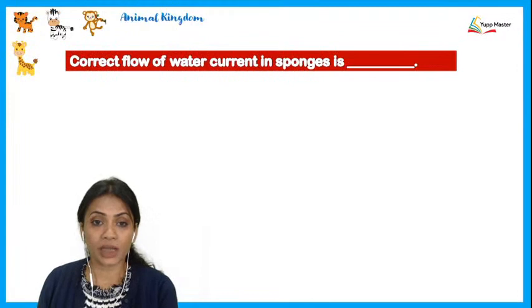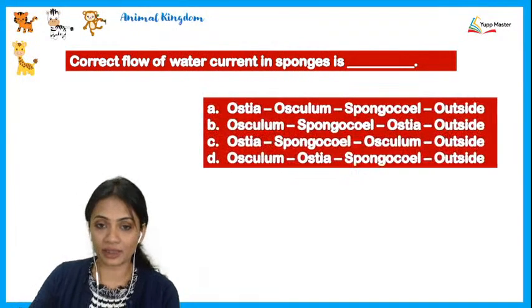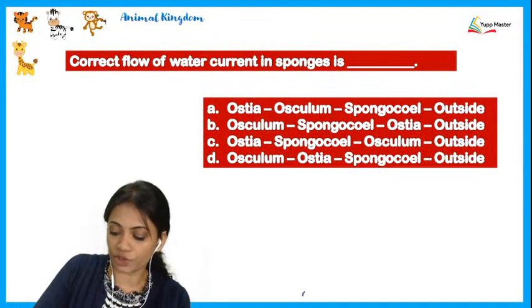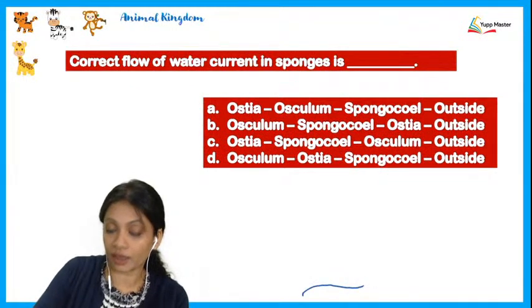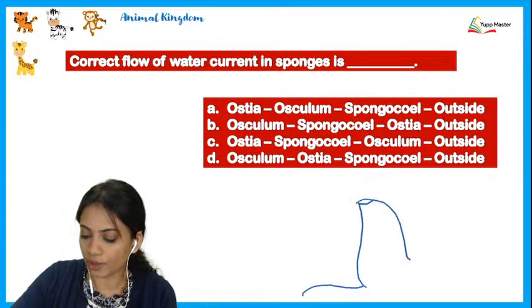Next question. Correct flow of water current in sponges is. So now if we begin this here, when we talk about a sponge, first of all remember that there is going to be an underlying substratum. On that substratum the sponge is there, and let's draw it here.